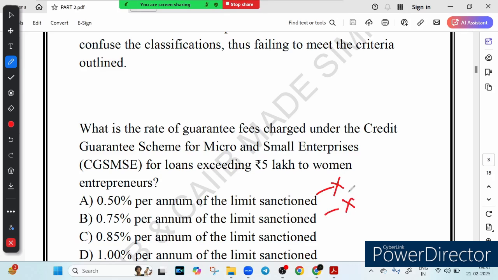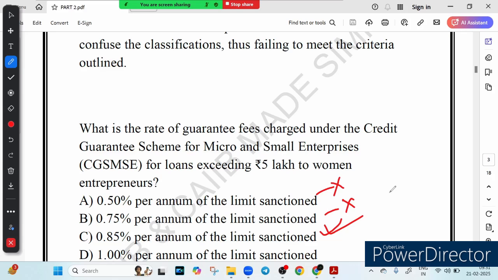This is also incorrect because while this percentage is close, it is still not the official rate charged under the CGMSE scheme. Option C is absolutely correct, 0.85. Remember it. Under CGMSE, if a woman entrepreneur takes a loan of more than 5 lakh, the guarantee fee charged is 0.85% per annum of the limit sanctioned.